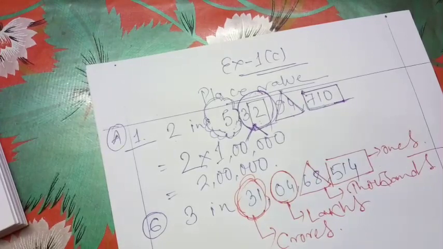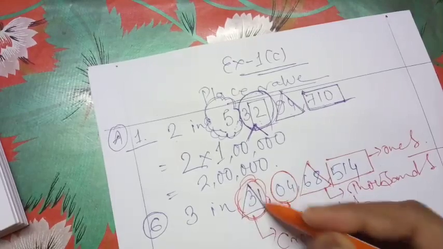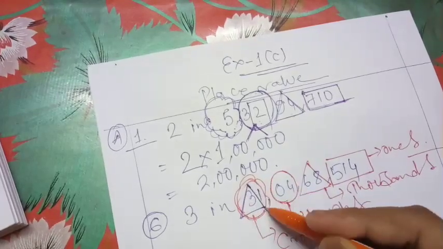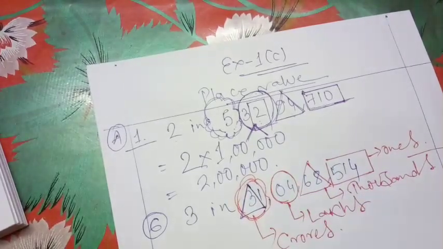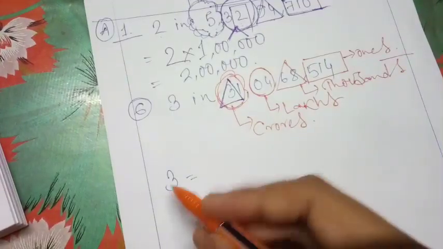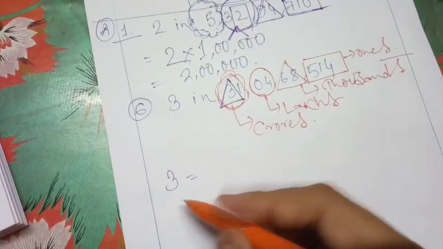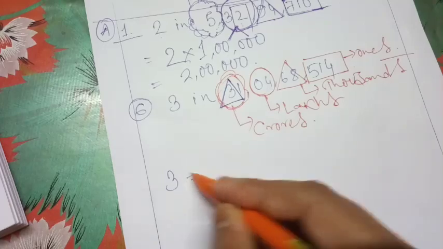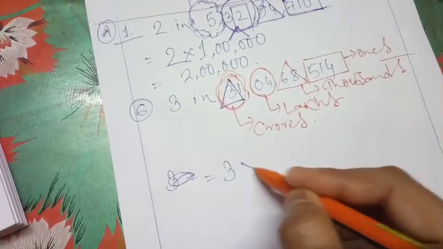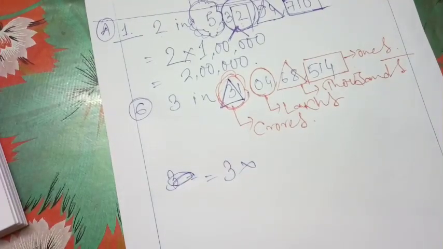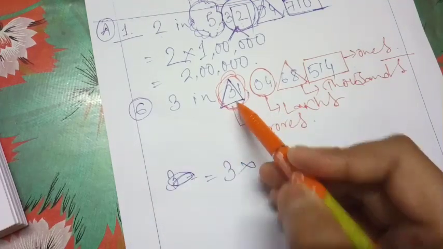I think this position is clear to you. Next we have to find out the place value of 3. So where is our 3? This one. For this one we have to find out the place value. So 3 multiplied by that position. How much is the position?